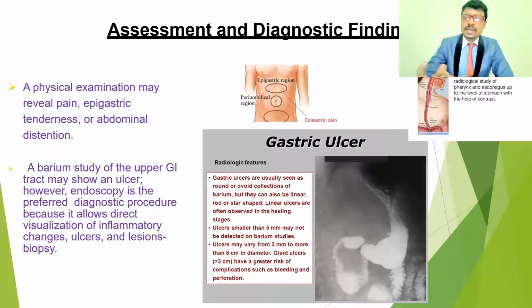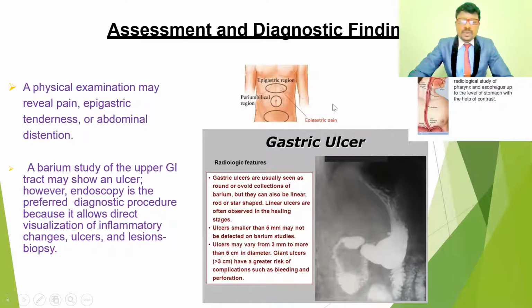The abdominal distension, the tummy bulge, may occur because of gastric gas accumulation. And the next investigation procedure is radiological investigation, such as the barium swallow.